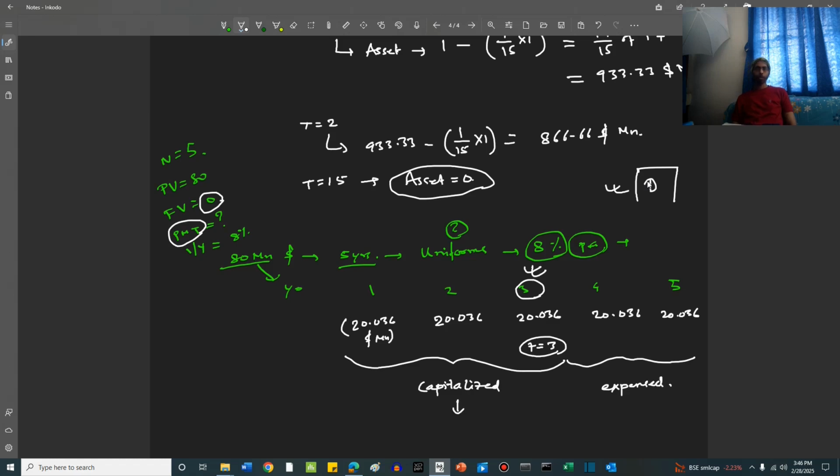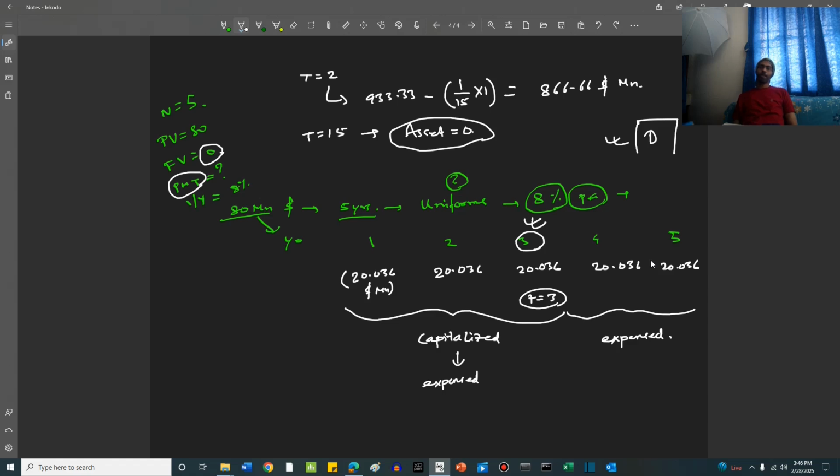And this capitalized portion will be expensed post the building is ready, that is after t is equal to 3. Let's say from t is equal to 4, this capitalized interest will be expensed over the shelf life of the building. So let's say the building has a shelf life of 100 years. This expensing will happen across 100 years. This 20.036 into 3, this entire capitalized interest portion or capitalized loan payment portion will be expensed across 100 years.